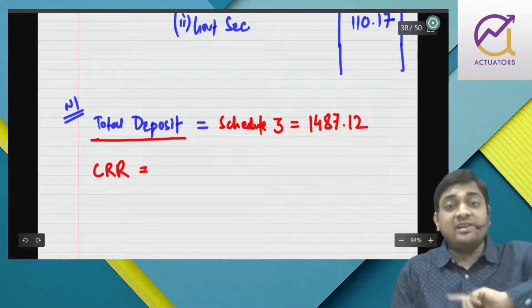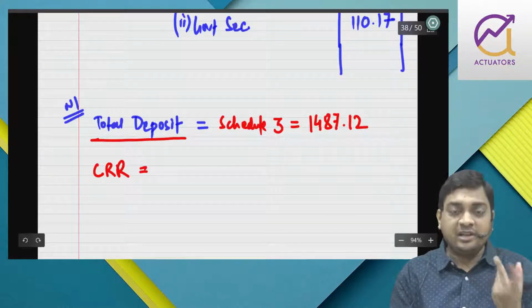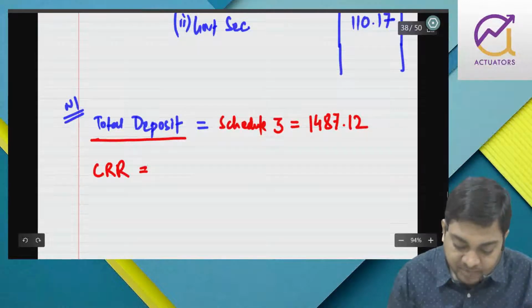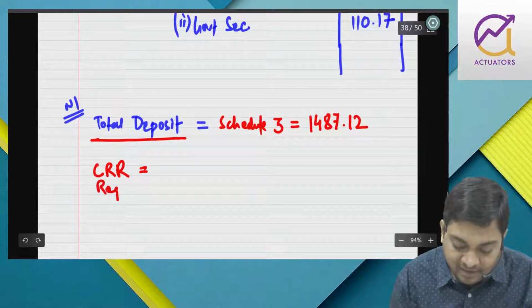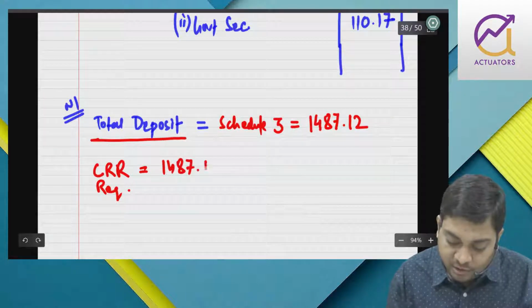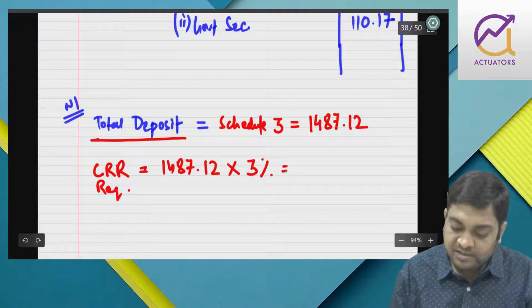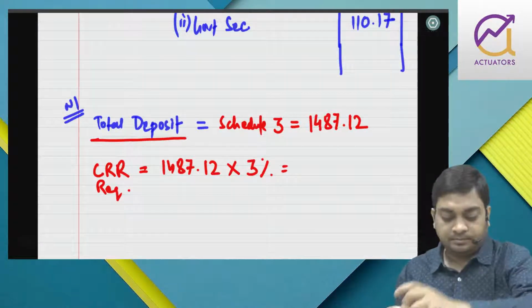I told you that when we are recording the video it is 4 and 19%, but in question they have told 3 and 30, so we are going to use that. CRR required, cash reserve ratio required, 1487.12 into 3%.